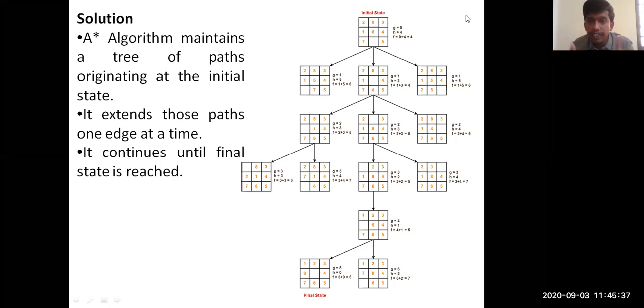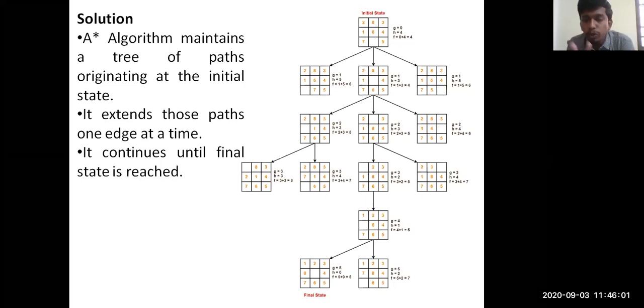Okay, so the h value will change according to the number of tiles misplaced. So we need to compute these two values: g equal to 1, h equal to 5, that is f equal to 6. And next, whichever has the lesser f value, that can be considered. So here you should have one question in your mind.